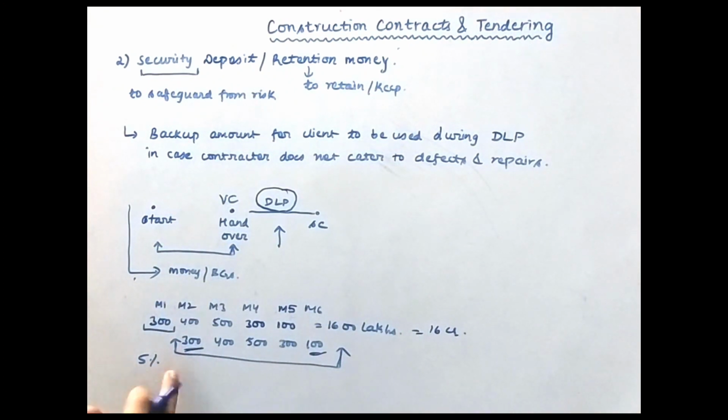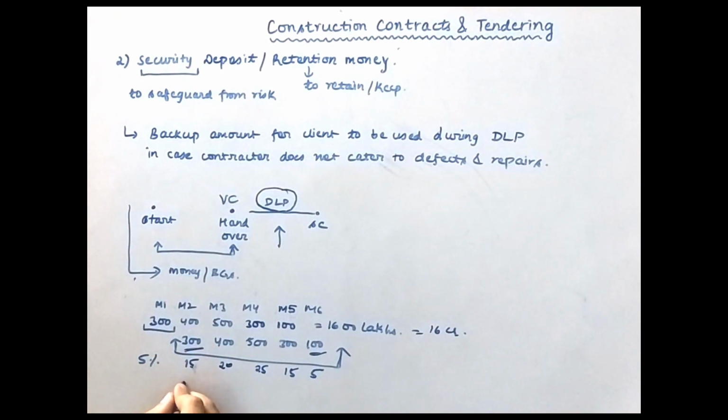So client will retain 5%. So how much will it retain for 300? It will retain 15. Okay. For this the client will retain 20. For this the client will retain 25. For this client will retain again 50, and for this client will retain 5. Okay, I hope this is clear to you.